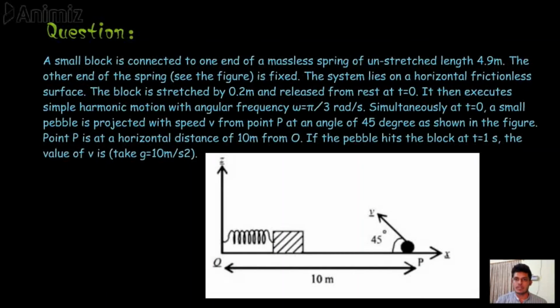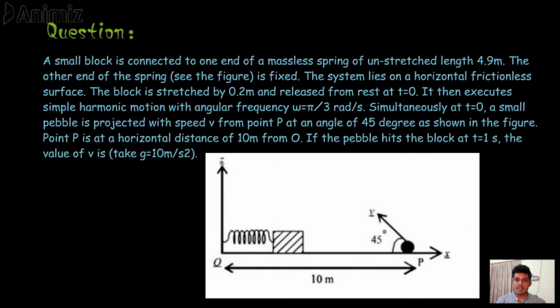Now we will attempt a question that involves the concepts that we have learned so far. The question statement says that a small block is connected to one end of a massless spring of unstretched length 4.9 meters. The other end of the spring is fixed. The system lies on a horizontal frictionless surface. The block is stretched by 0.2 meters and released from rest at t equals 0. It then executes simple harmonic motion with angular frequency omega. The value of omega is pi by 3 radians per second.